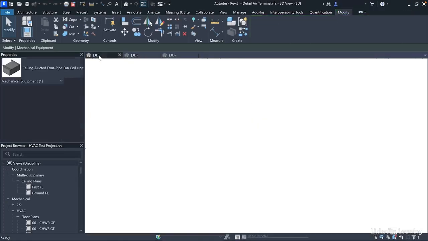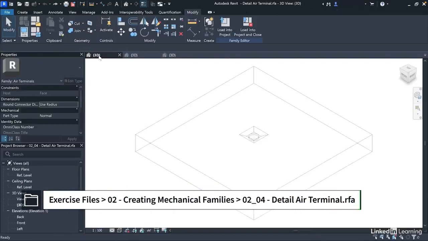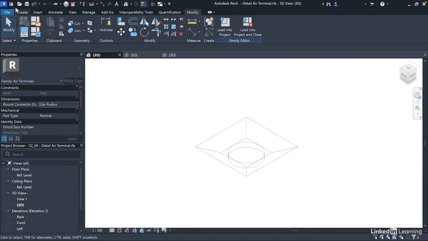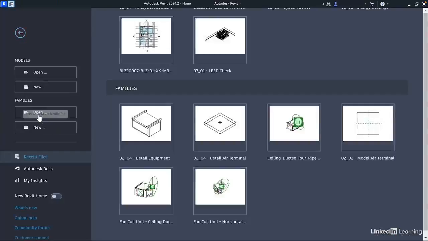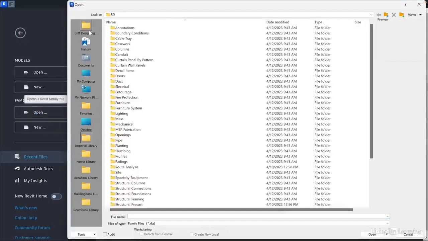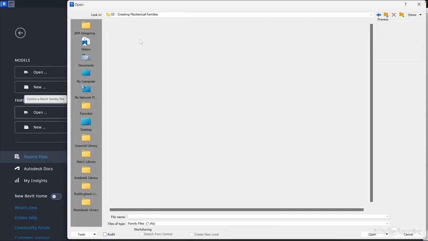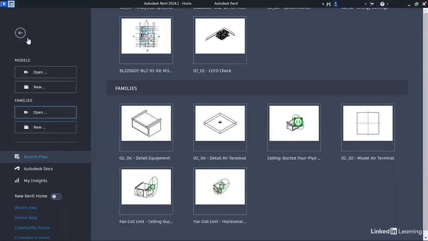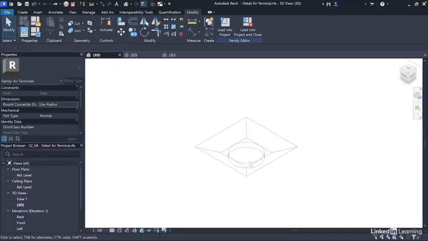Open the air terminal you created earlier or detail air terminal in the chapter 2 exercise files folder. So at this point, launch Revit, navigate to the exercise files, and from the chapter 2 folder, open this file, detail air terminal, which I have here open. Then open the default 3D view.